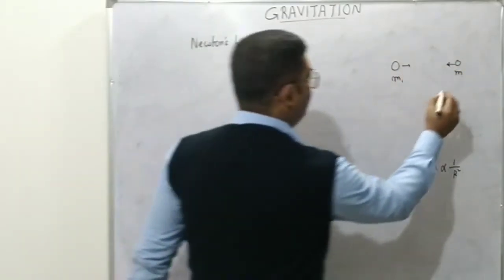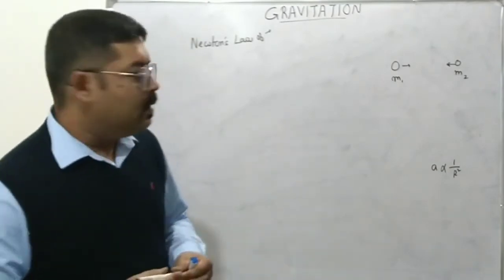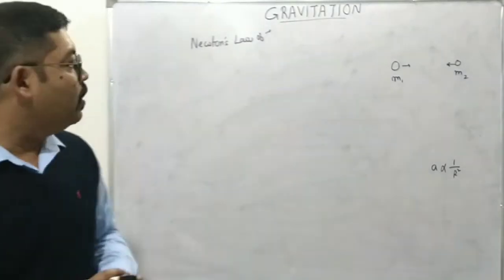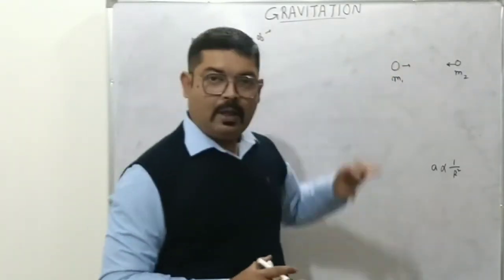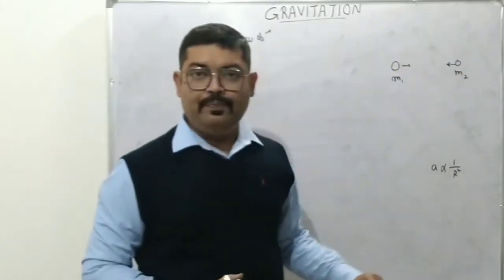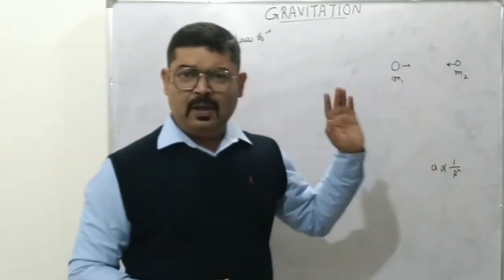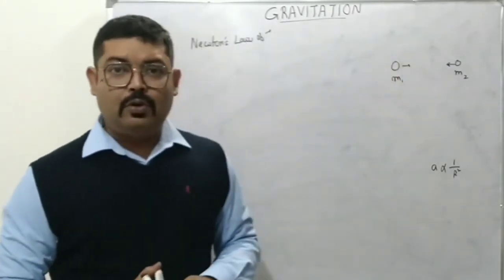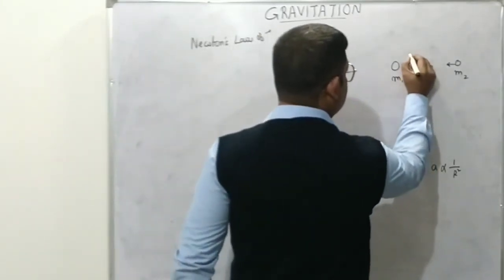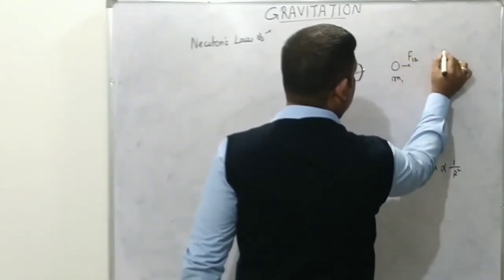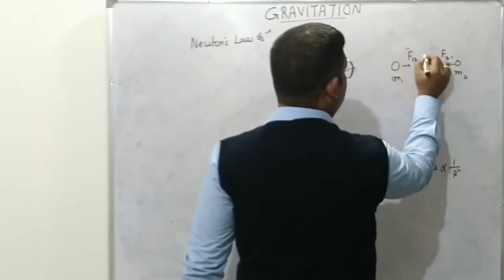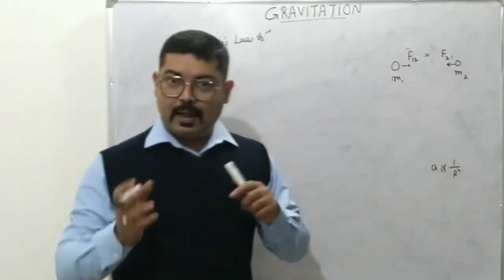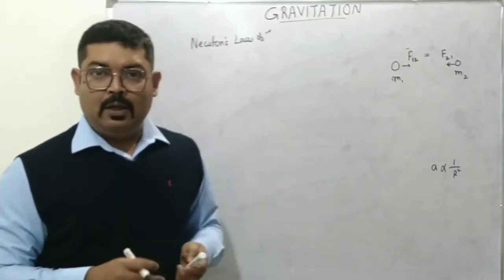These two objects, see, the attraction of an object on the other must be dependent on the mass of the object. As we have seen, Earth has a higher mass compared with the moon, right? So the force of attraction of Earth must be dependent on Earth's mass. He also concluded that these two forces, since they form an action and reaction pair, must be numerically equal, which means that not only the mass of the first body but the force of attraction between two bodies depends on both the masses.